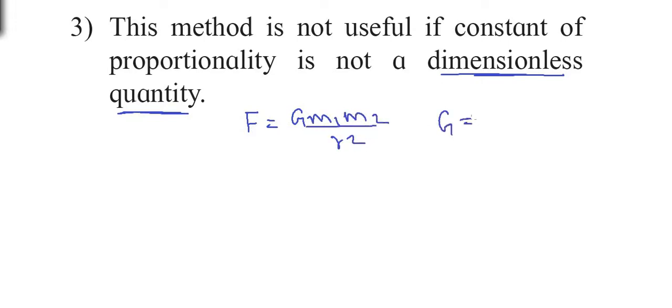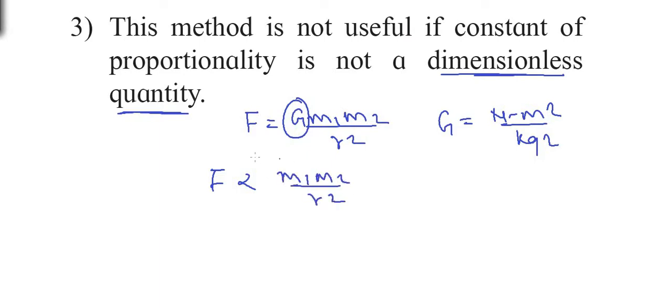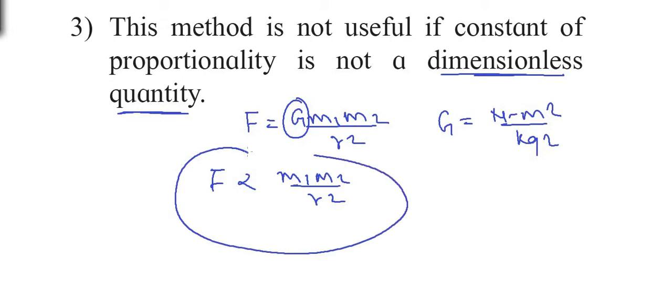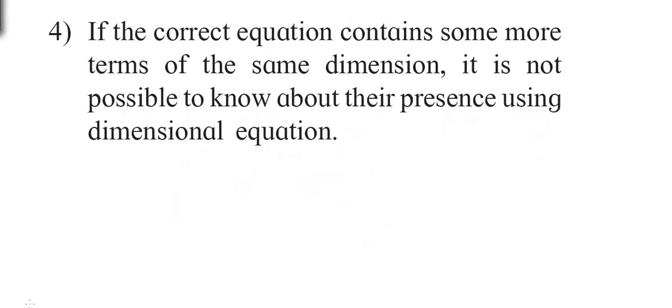Here G is not a dimensionless constant; its unit is Newton meter square per kilogram square. Since G has its own dimensions, by taking the proportionality as F proportional to m1 m2 divided by r square, we cannot correctly calculate the relation between F, m1, m2 and r square. So this is limitation number 3, that this method does not work if the constant of proportionality is not dimensionless.